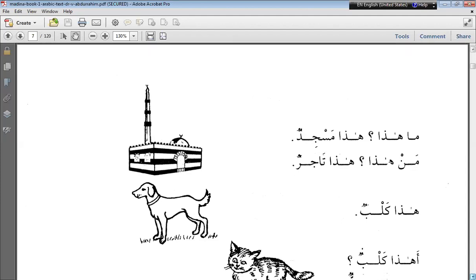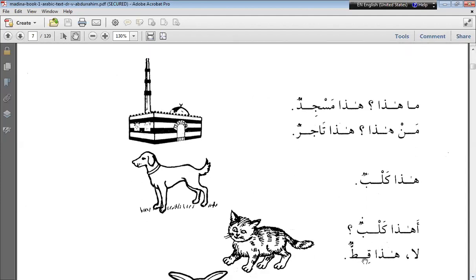See now here when we did that example, qittun, there were no vowel signs on it. Here it is: qittun. See the vowel sign, correct? Now this sign is tasdeed or shadda. Shadda means when we have to eliminate the use of the same alphabet twice.